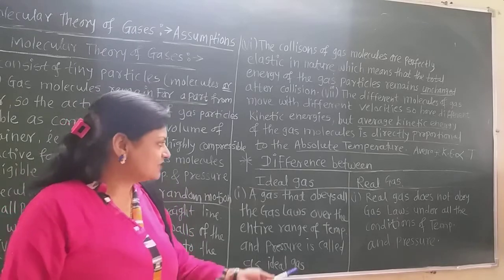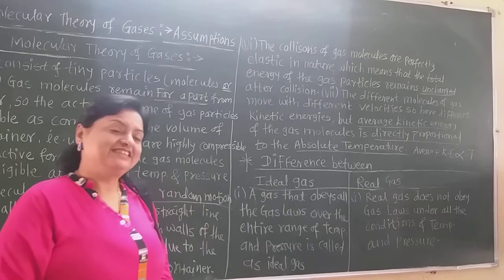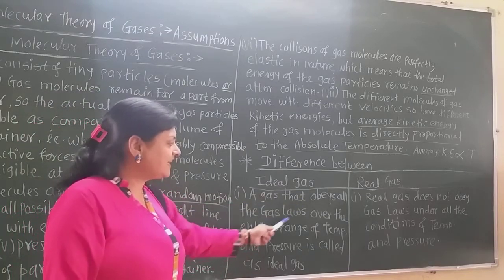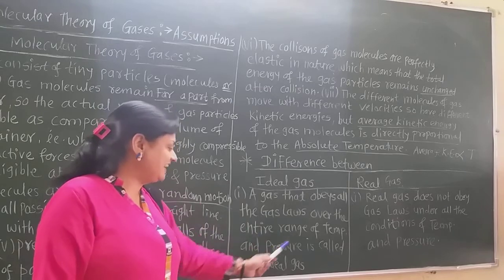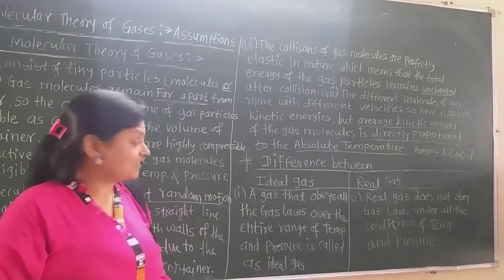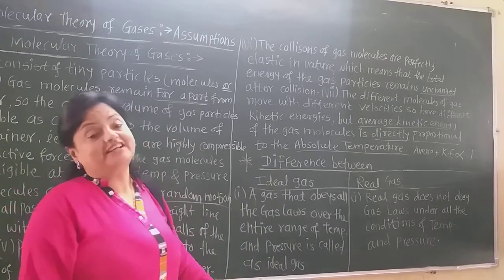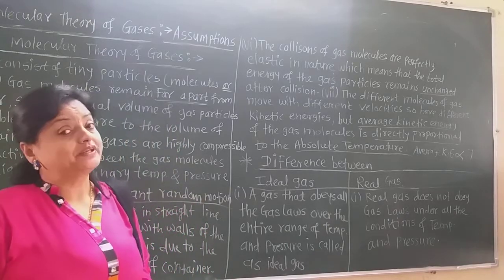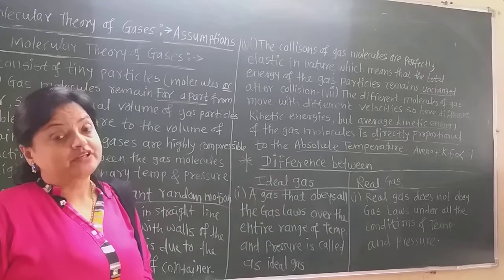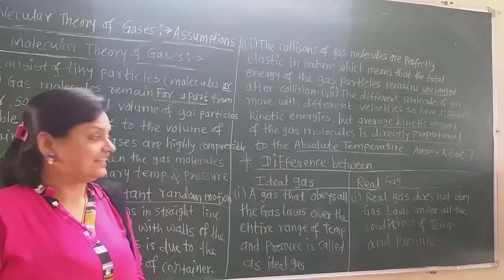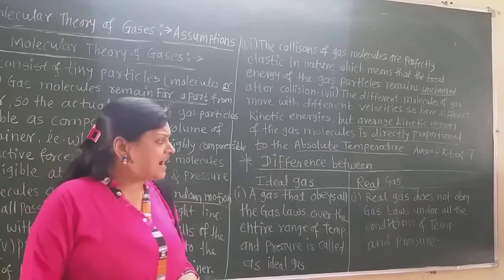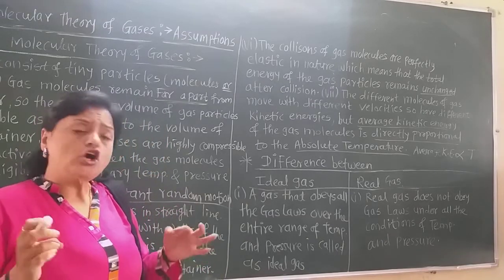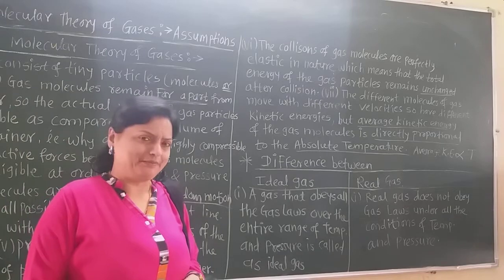Now this ideal gas is not a natural gas, it is an imaginary gas. A gas that obeys all the gas laws over the entire range of temperature and pressure is called an ideal gas. But a real gas does not obey gas laws under all conditions of temperature and pressure.